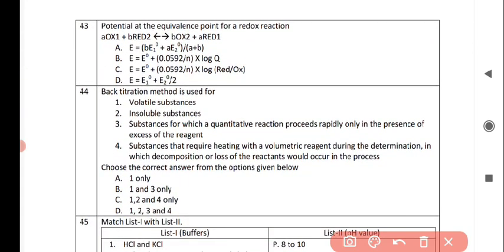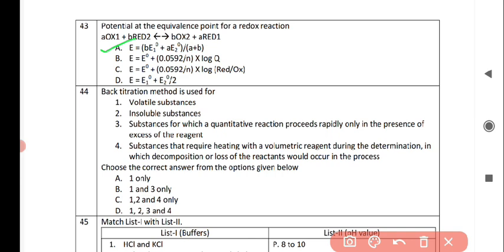Next question is, potential at the equivalence point for a redox reaction A OX1 plus B RED2 in a reversible form B OX2 plus A RED1. So the correct answer for this question is option A, that is E is equal to, in brackets, B E1 naught plus A E2 naught, all divided by A plus B. So option A is correct for this question.